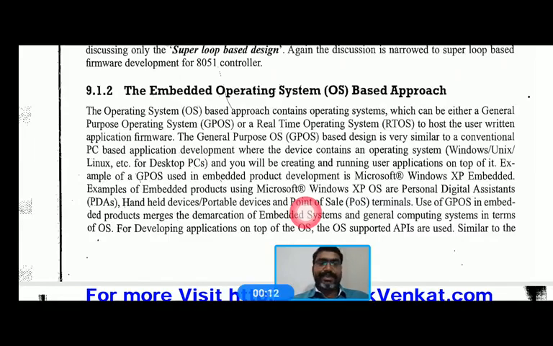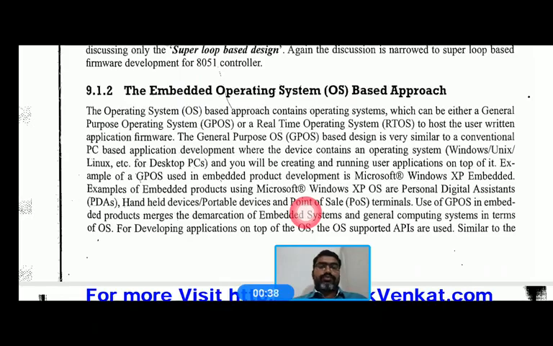In this session, we are going to discuss the embedded operating system based approach for firmware design. In the last session, we discussed a super loop based approach for firmware design.